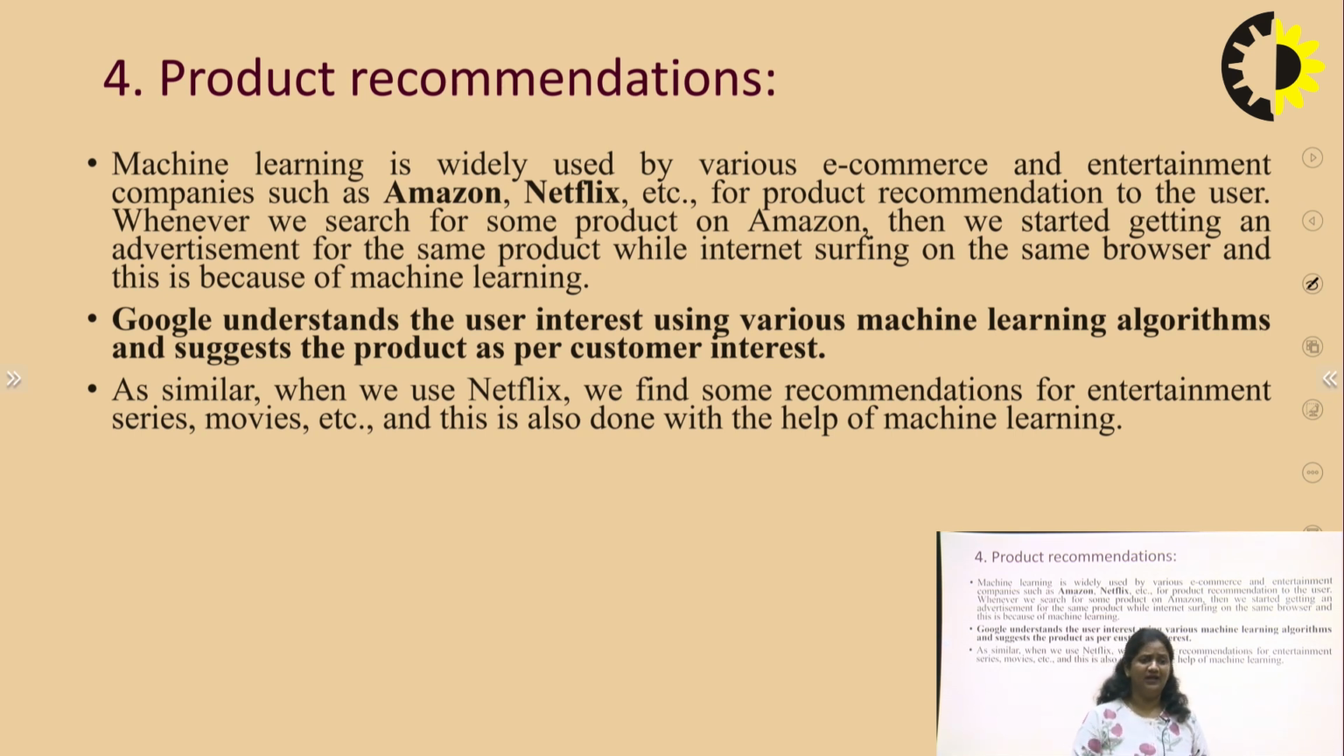When you enter a search, the history is added to the database, and they use this search history to provide you recommendations. So machine learning is widely used by various e-commerce and entertainment companies like Flipkart, Amazon, and Netflix for product recommendation. Whenever we search for some product on Amazon, we start getting advertisements for the same product while surfing the internet on the same browser, and this is because of machine learning. How is it possible? Google understands the user interest through various machine learning algorithms and suggests products as per customer interest.